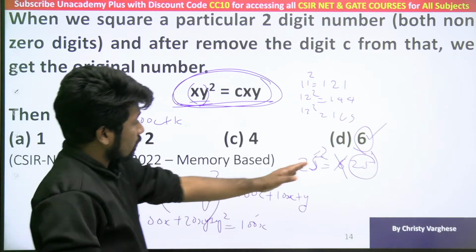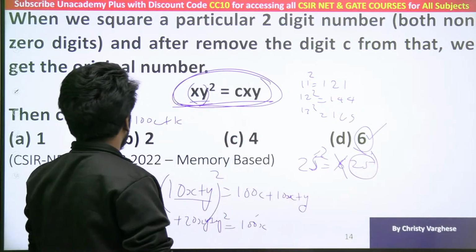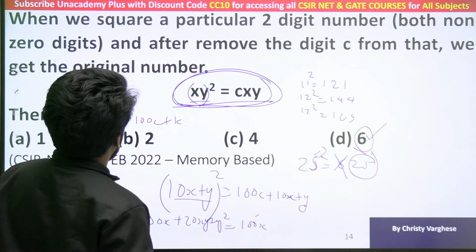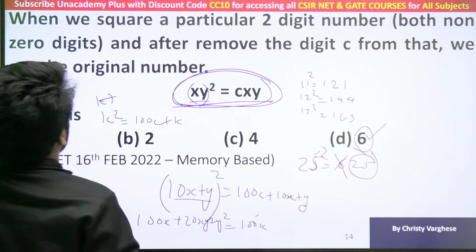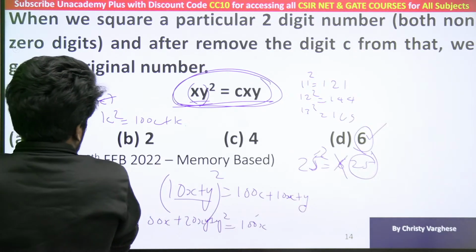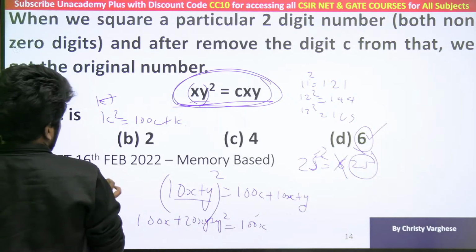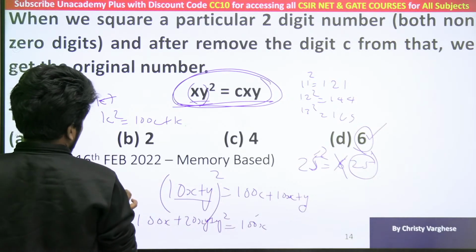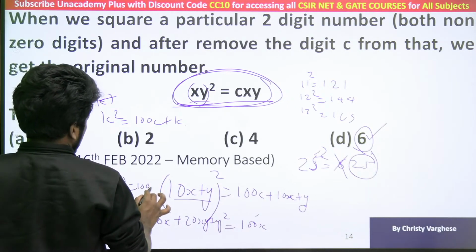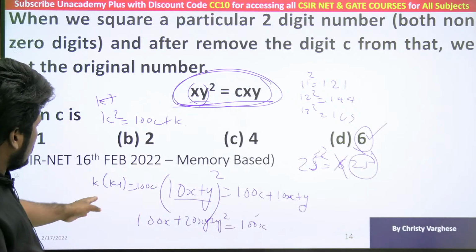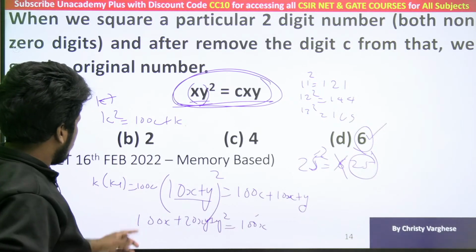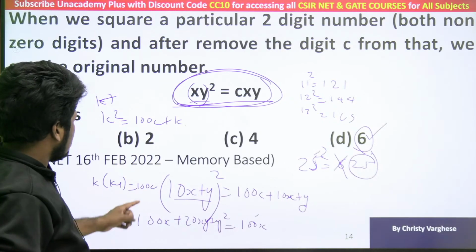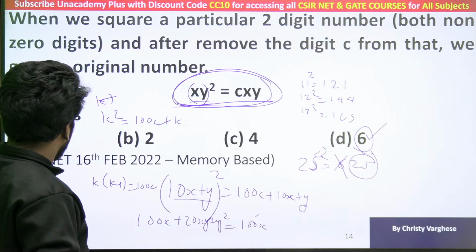Because the hundreds part and this you are considering as the tens part. And then you can substitute options and check. That may work, I guess. So k square minus k, k into k minus 1, is equal to 100c. K into k minus 1 equals 100c, and for which one will that work? Substitute each c and check.